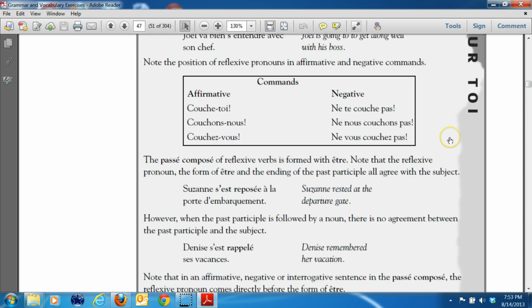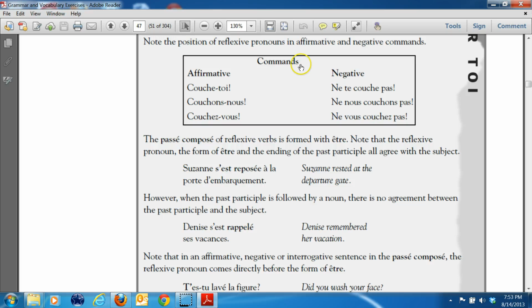Alright, now you have seen these before, although you may not have known that they were reflexive commands. Usually in sit down and stand up, those are reflexive verbs. Levez-vous and asseyez-vous are reflexive commands. Here's some more reflexive commands.